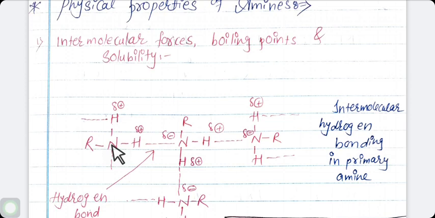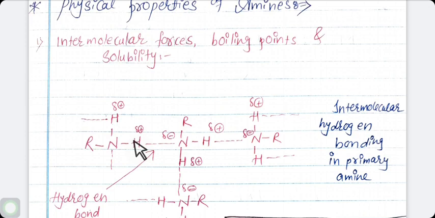Why? Because primary amine has two hydrogen atoms bonded to the nitrogen for hydrogen bond formation. As you have seen in this example, this is primary amine and there are two hydrogens which are bonded with the nitrogen atom and form hydrogen bonding.